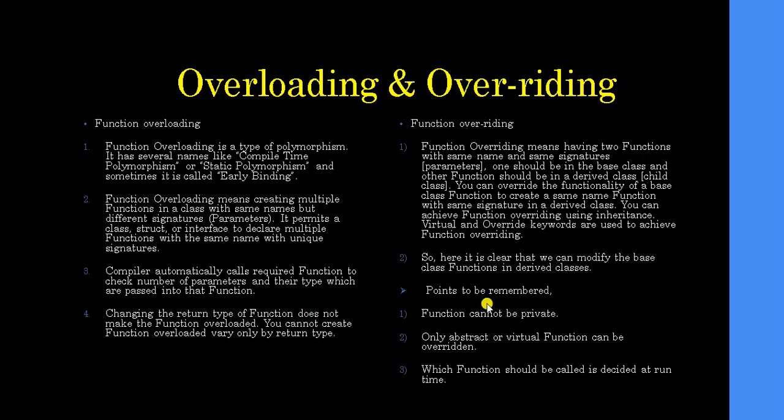So these are the points to remember for overriding. A function cannot be private. If a function is private, it cannot be overridden by the child class function. Only abstract or virtual functions can be overridden. Which function should be called is decided at runtime. That is why it is known as runtime polymorphism, or function overriding, or late binding. This is the difference between overloading and overriding. Let's check overriding using a code example to make it more clear and understandable.